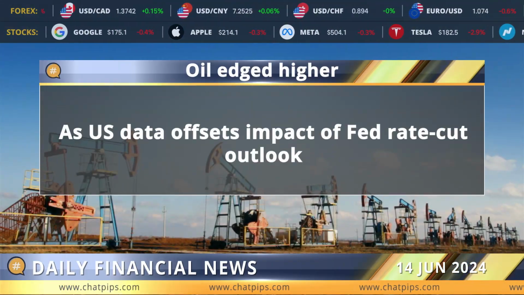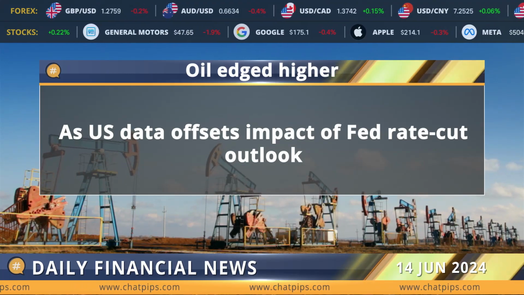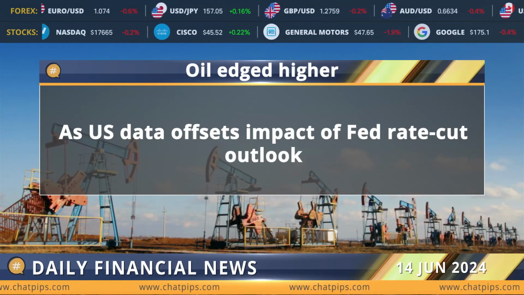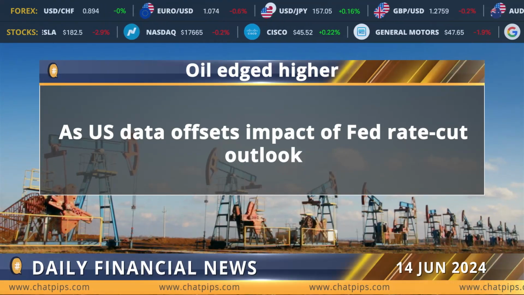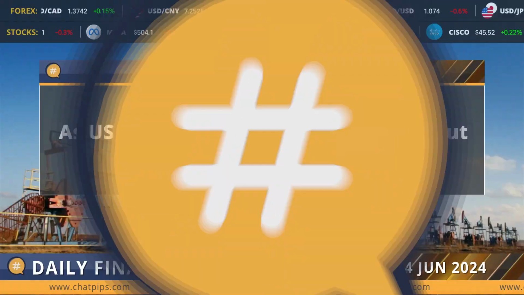Oil prices rose slightly in up and down trade, pressured by rising US crude and fuel supplies and expectations of a delayed start to Federal Reserve interest rate cuts, but supported by US economic data showing an easing labor market and slowing inflation.